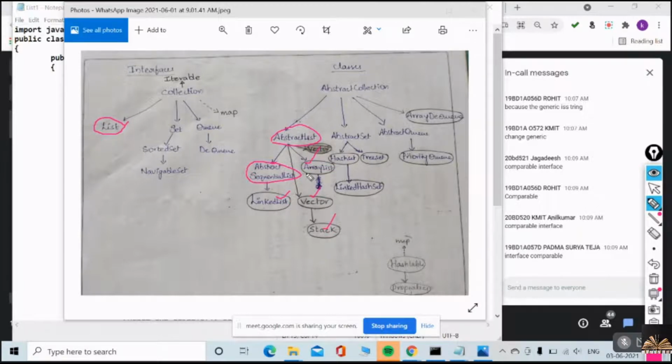ArrayList implementation. It's just like an array. You are implementing your list in terms of an array. Okay, in terms of an array. Understood now?